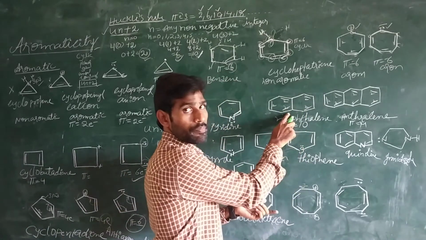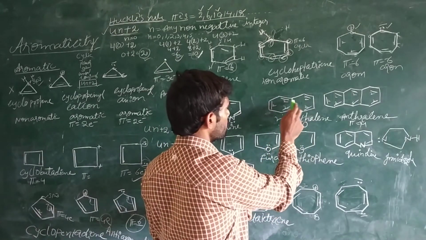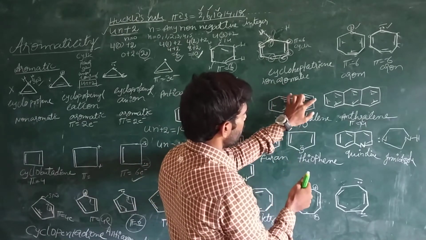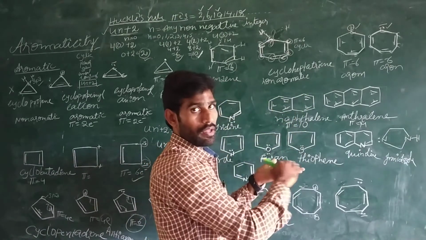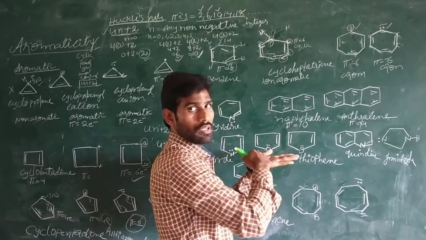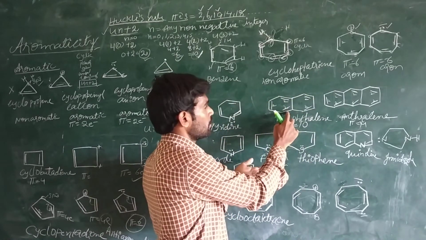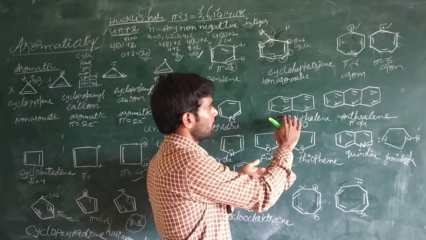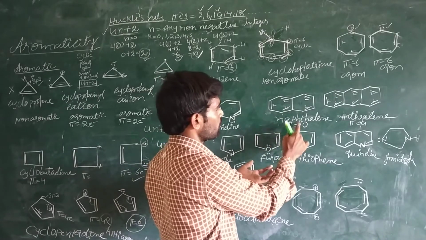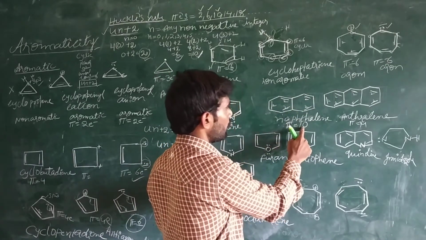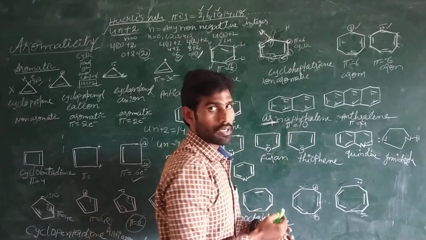It is planar. All the carbon atoms inside... the total, how many carbons? This one is 6 carbons, 7, 8, 9, 10. 10 carbons are in the plane, and this molecule is a cyclical molecule. It is a planar molecule, and all the carbon atoms of this naphthalene are sp2 hybridized, and the number of electrons also meets the criteria of 4n plus 2. Total number of electrons is 10. So that's why it is aromatic.